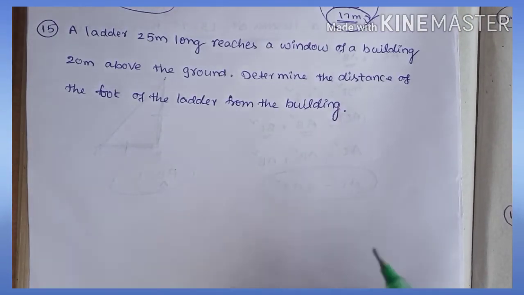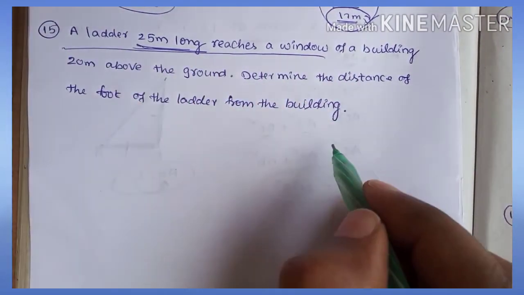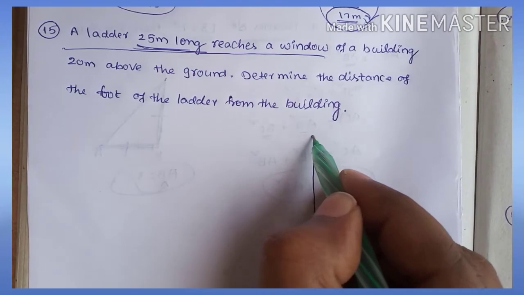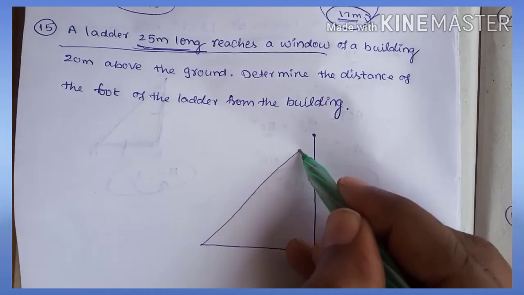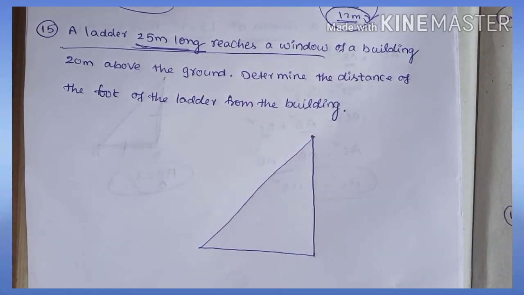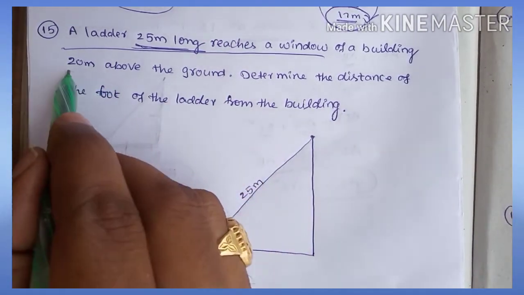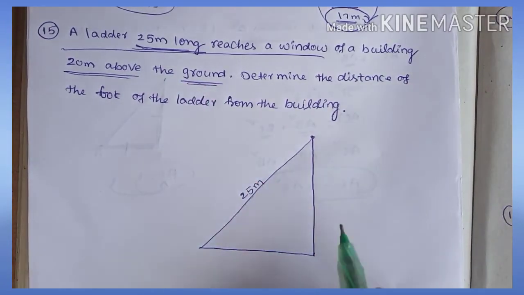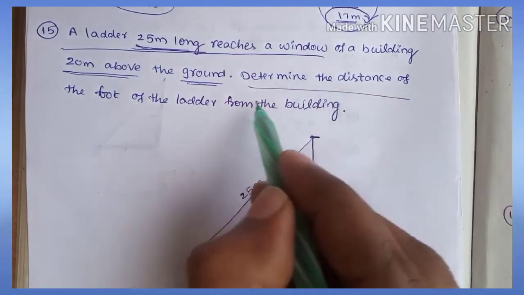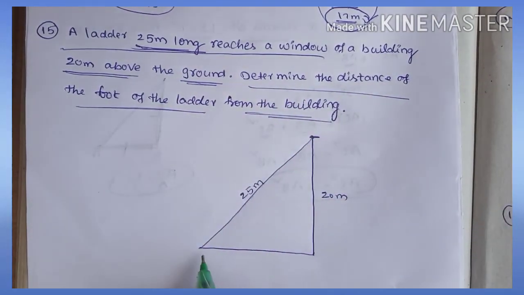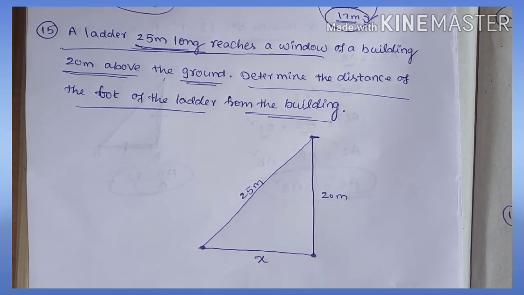Now the problem is: a ladder of 25 meters long reaches the window. This is a wall, and at the top point, the window, we are reaching using a ladder of 25 meters. The height above the ground is 20 meters. Determine the distance between the foot of the ladder and the building. This is the foot of the ladder and this is the building. This distance you have to find out. Let it be x.